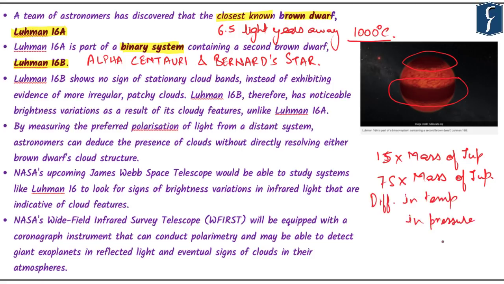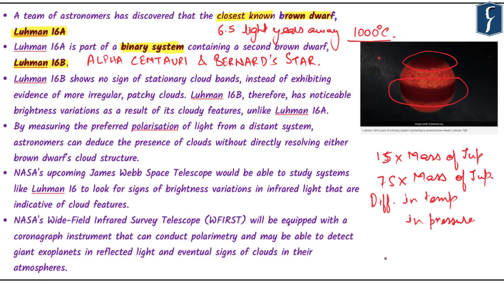At the same time, it is important to highlight that Luhman 16B shows no sign of stationary cloud bands, instead exhibiting evidence of more irregular, patchy clouds. So this is the difference between Luhman A and Luhman B. These types of bands are found in Luhman 16A.